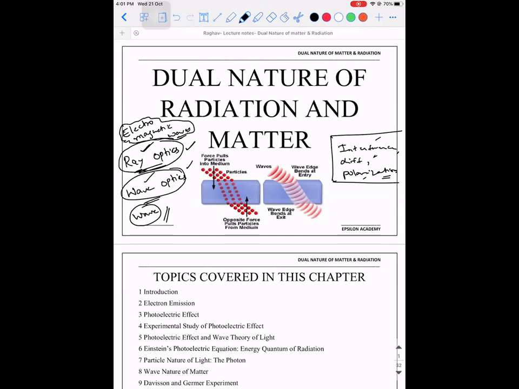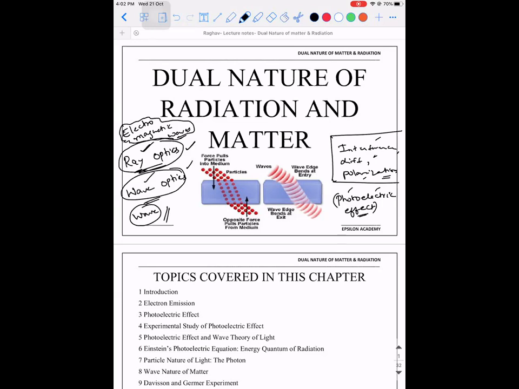Then came a confusion. Then there came a new phenomenon which is called the photoelectric effect. Everybody knows what the photoelectric effect is, right? Photo refers to the photons, electric refers to charges, and it's an effect, a phenomenon where you can see something. When this photoelectric effect concept came, the wave theory of light did not support it. This is where the confusion started.